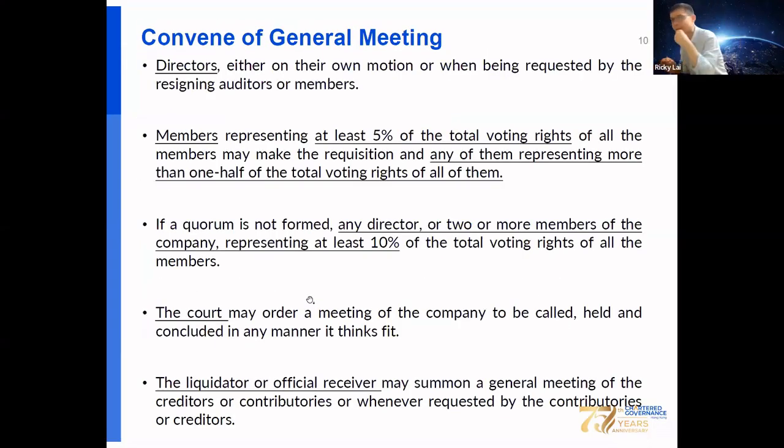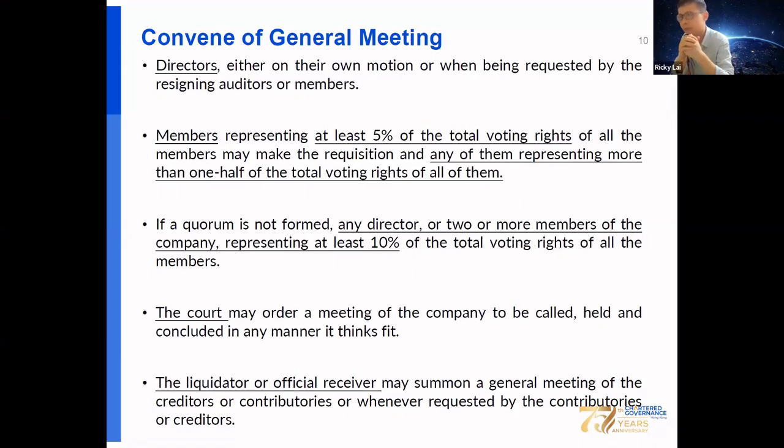Now let's have a quick look at some of the ideas which you must know for those two sections. One is general meetings. Because the day-to-day operation is run by the directors, as shareholders, how do you convene the general meeting? There are 5 parties who can convene a general meeting.